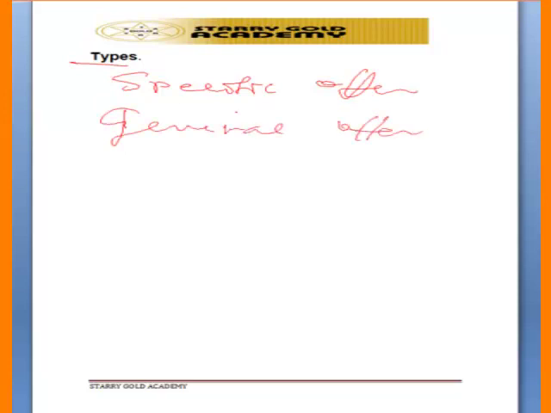A specific offer is an offer made to a particular person. If Mr. A should tell Mr. B, I want to sell my biro to you, it is directed to Mr. B, so it is specific. If it is general, it is to the whole world, where Mr. A is telling everybody, maybe through newspaper, TV, or any other form of communicating to the public, that he wants to sell his biro. If anybody is interested, he should come. So that is what we call general offer. If a person enters into the class and announces to the students that he wants to sell his biro, if anybody that can pay 100 naira to buy the biro should come forward, that is a general offer to the public.